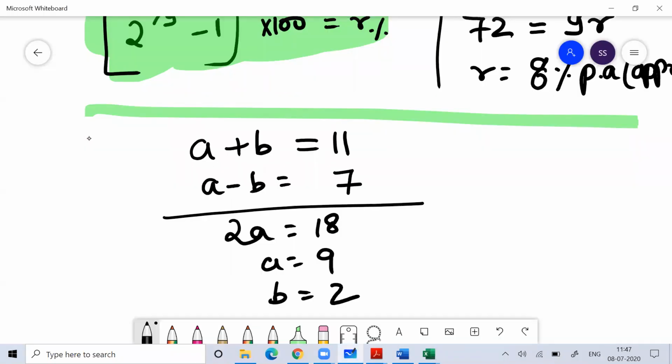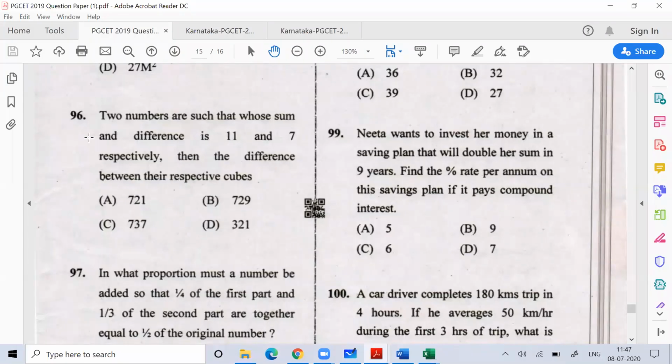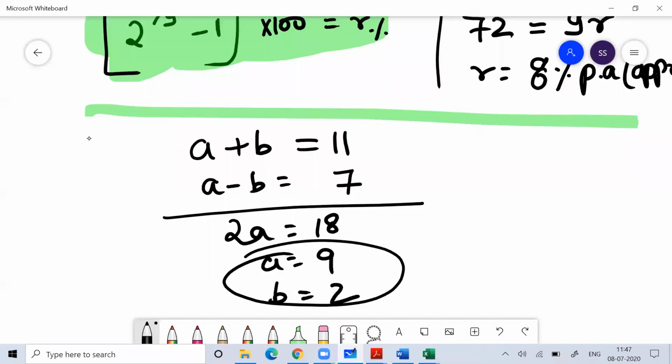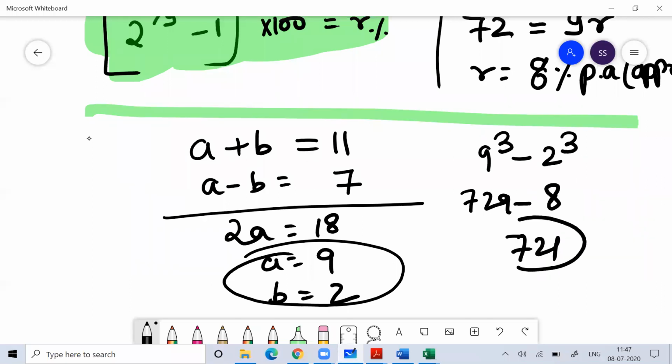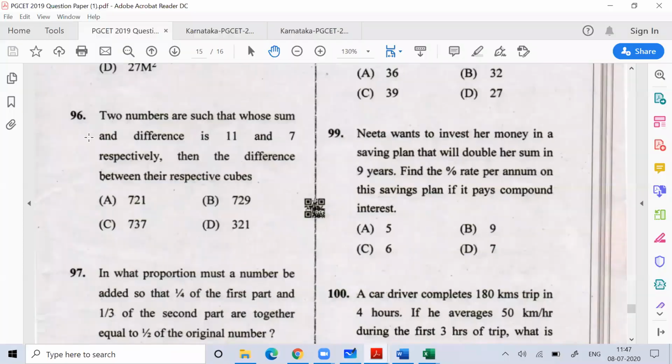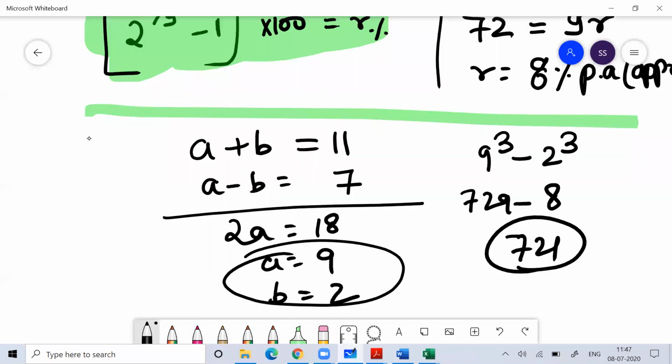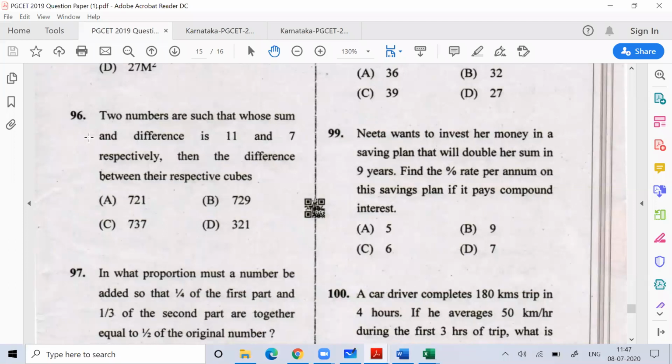I assume the two numbers A and B. So A plus B is 11 and A minus B is 7. So I got A and B. What they're asking me is the difference between the cubes. So what is 9 cube minus 2 cube? 9 cube is 729, 2 cube is 8. Your answer is 721. That's it. Option D is your option 721. So your answer is option A.